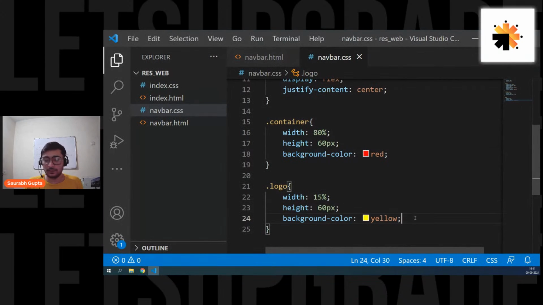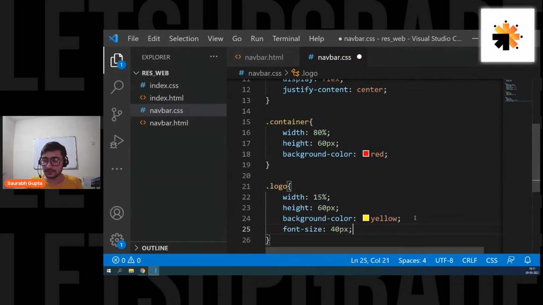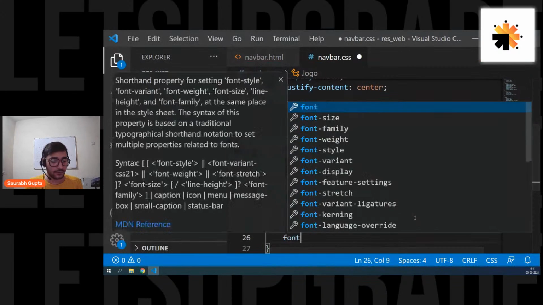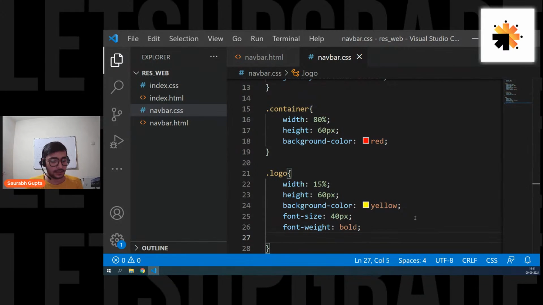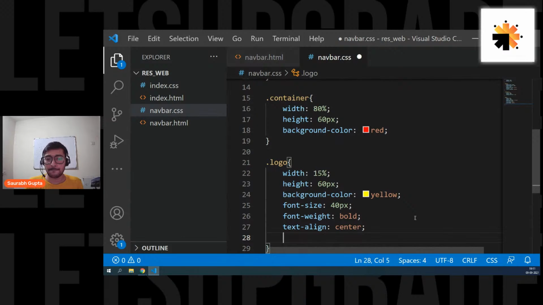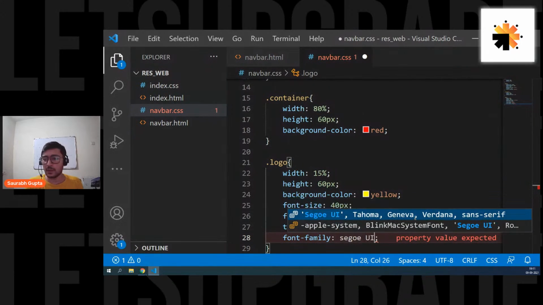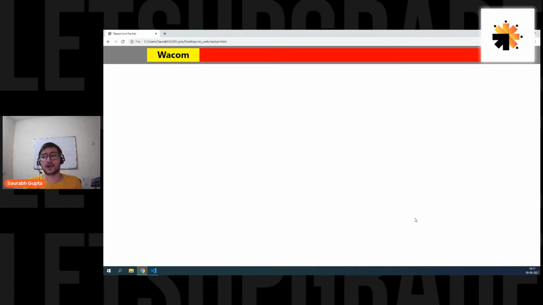Okay, now let's go. Font size 40 pixels. Okay, font weight, bold, and text align center, and one more thing, font family. So font family, Segoe UI. You can use any font family that you like. Here we go. So now we have the Wacom there.